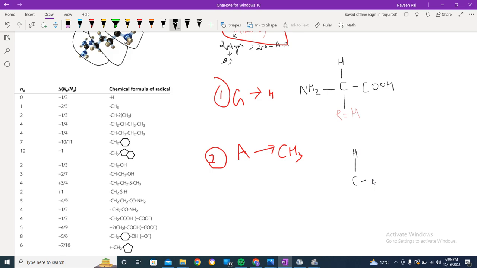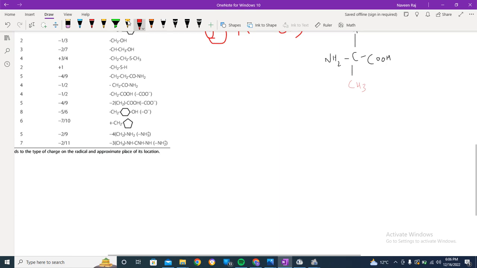We've got COOH on one side, then NH2 on the other side, and just the radical gets replaced by the radical of alanine, that is CH3, or the methyl group, right?